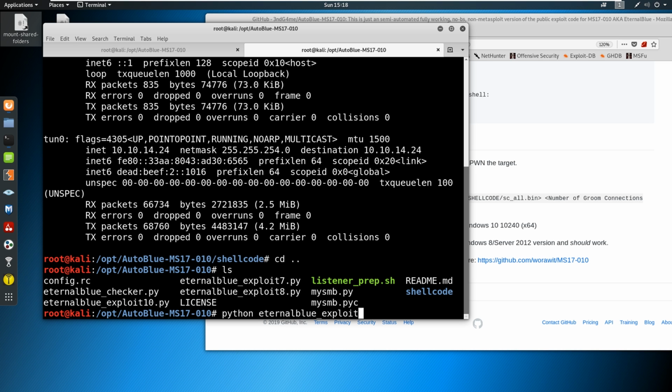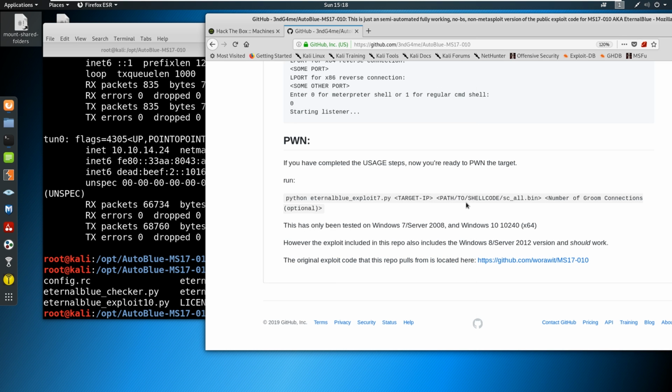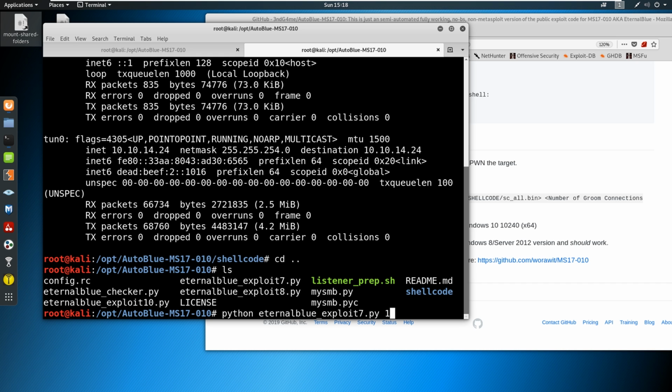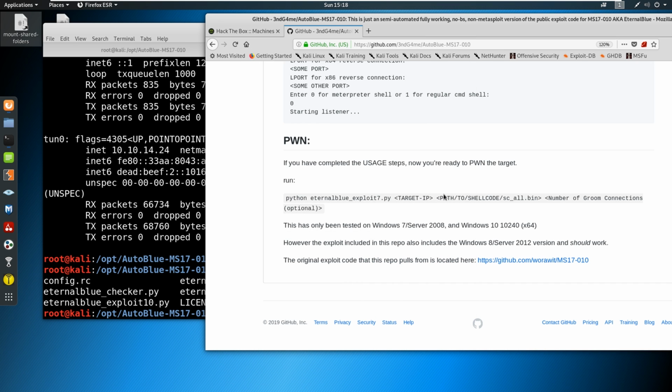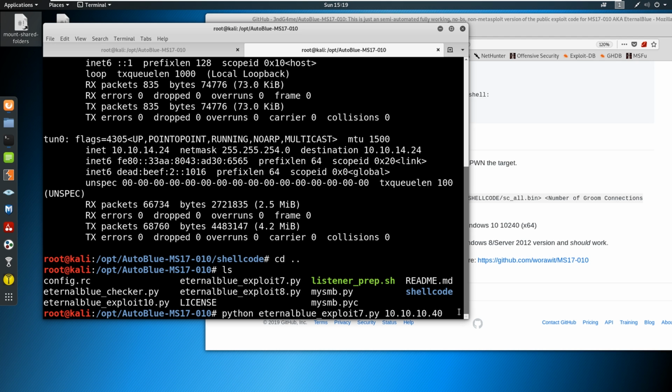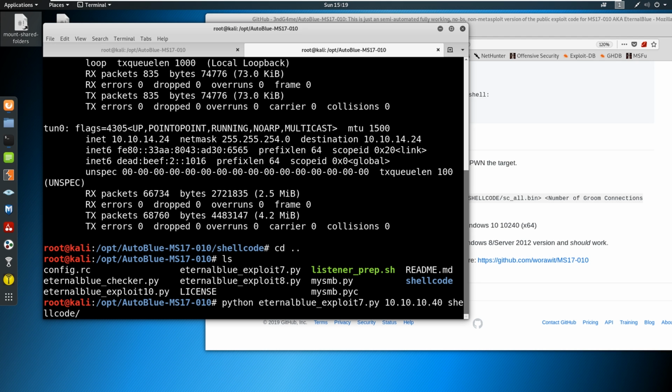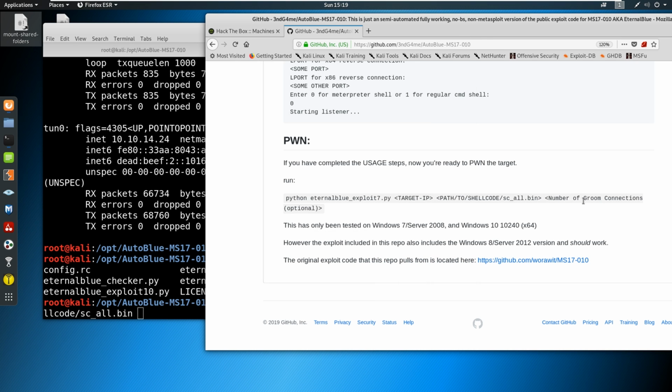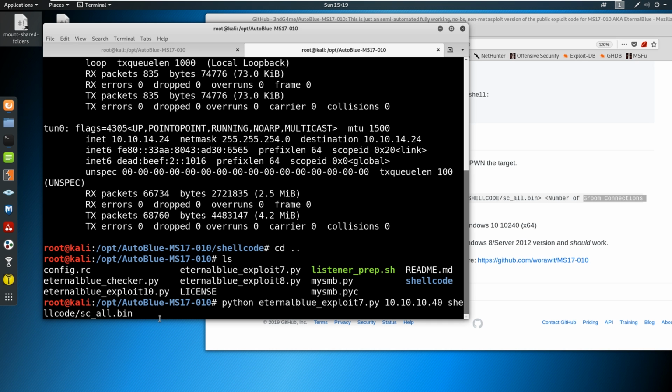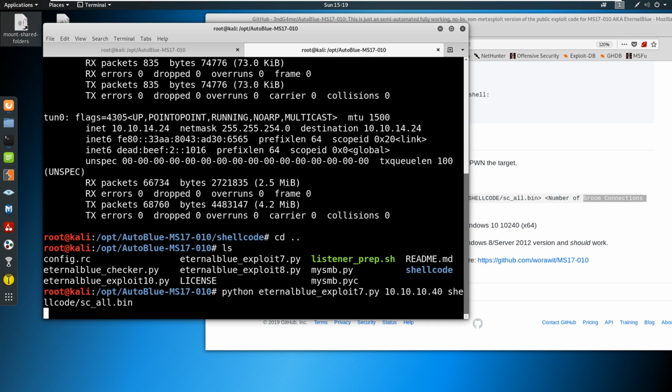AutoBlue exploit7.py. All right. We need the target IP, which we know is 10.10.10.40. We need the path to the shellcode, sc_all.bin, which is just going to be shellcode here, sc_all.bin. That's what it generated for us. And then the number of groom connections. Now, I don't know exactly what the groom connections are. I know that it's super important. I think it starts with 12 or 13, and then we can set it manually if we're having issues. But let's go ahead and just leave that blank.